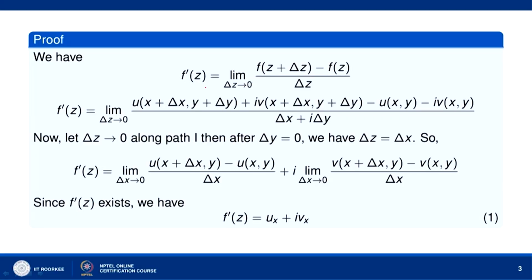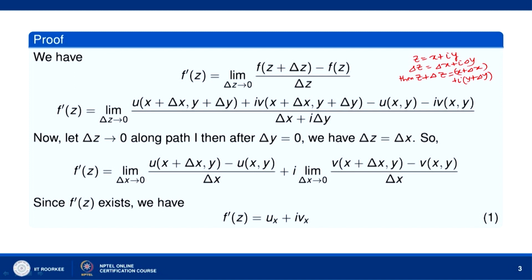Since the function f(z) is differentiable at the point z, f'(z) is equal to the limit as delta z tends to 0 of f(z plus delta z) minus f(z) over delta z. Now, if z is equal to x plus i y and delta z equal to delta x plus i delta y, then z plus delta z is equal to x plus delta x plus i times y plus delta y.